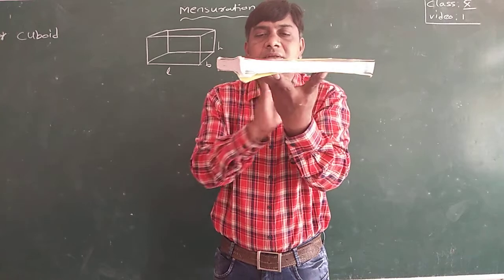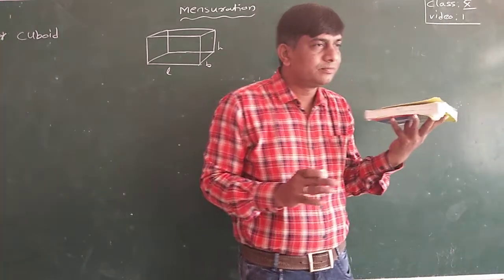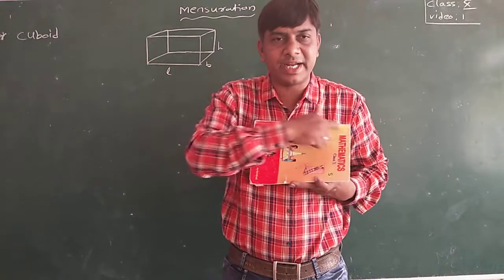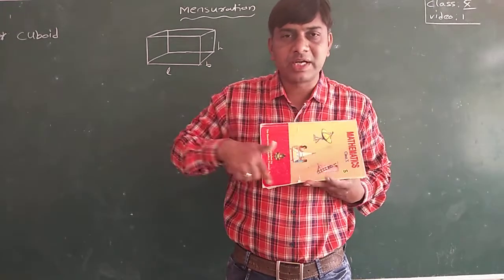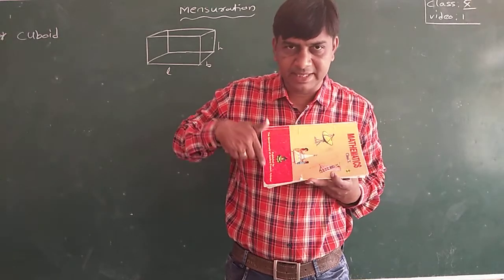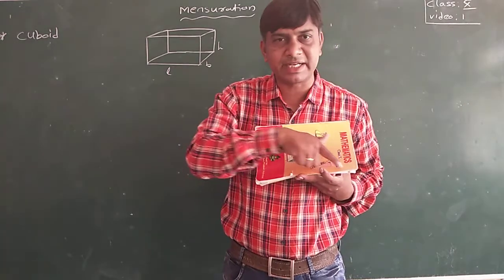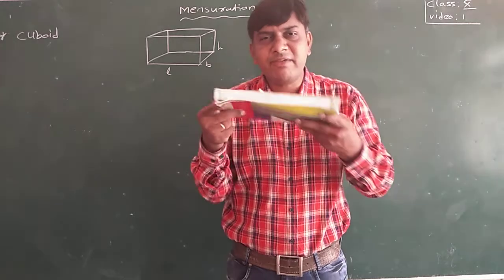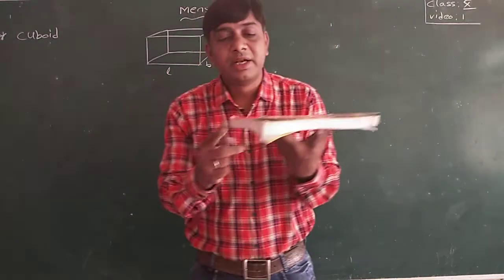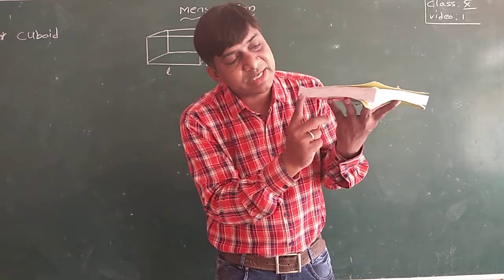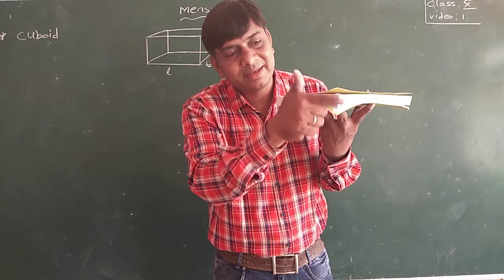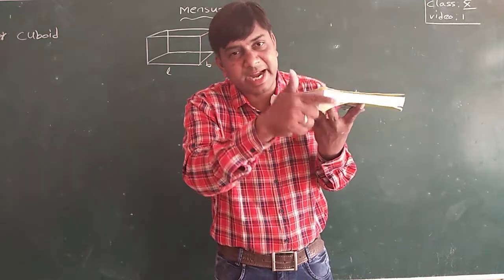Here, your classroom. So generally this is a cuboid, and you take one face only. It is in the shape of a rectangle. What is the area of the rectangle? Length into breadth. The area of the rectangle is length into breadth. In the same way here also, length into breadth. Now here, breadth becomes the length, and height becomes the breadth.